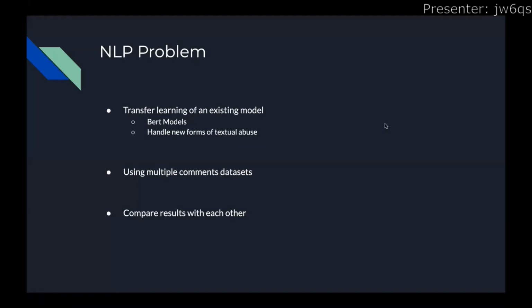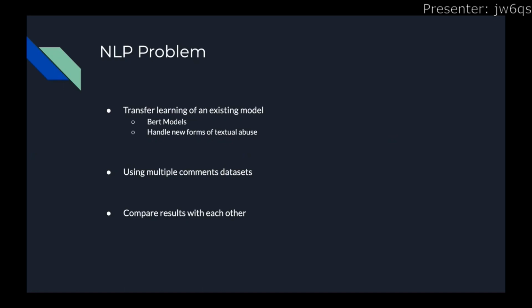So our NLP problem is basically transfer learning for an existing model, specifically BERT models. And we want to see how they handle new forms of textual abuse, such as, can it handle comments from trolls? Can it handle comments that are sarcastic, abusive, racial slurs? And so basically, we'll be using multiple comments datasets, specifically two, and you'll see that in the next slide. And basically, we're going to be comparing the results with each other.